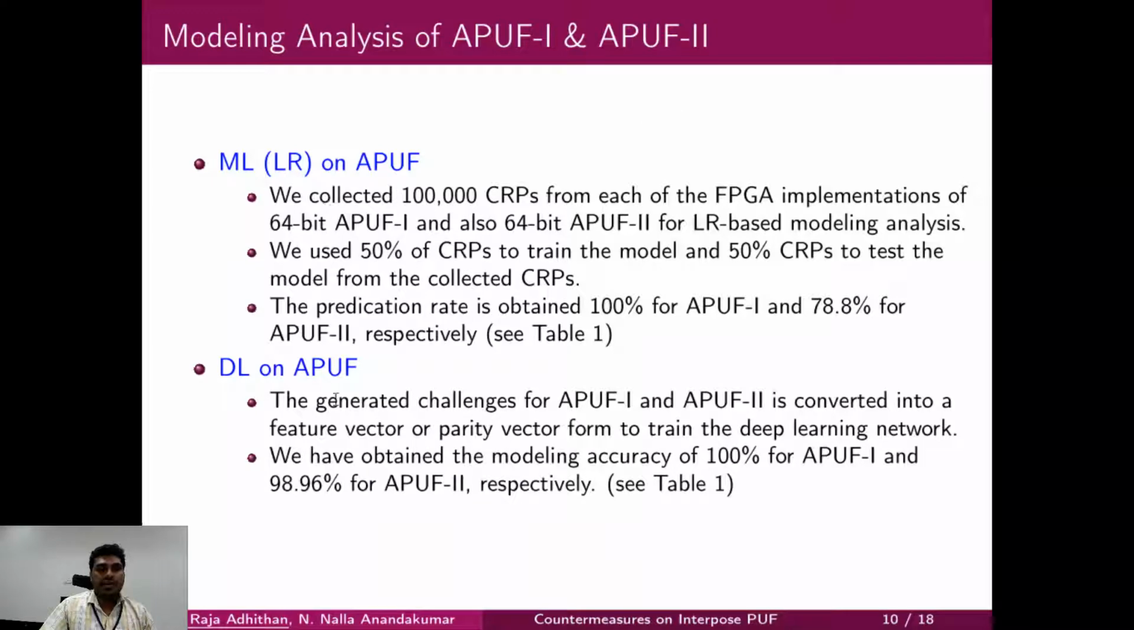Next slide, here we want to analyze this APUF 1 and APUF 2 using LR and DL. We implemented APUF 1 and APUF 2 for a 64-bit combination and collected 1 lakh CRPs. We split the CRPs for training and testing. We obtained a prediction rate of around 100% for APUF 1 and 78% for APUF 2 using LR. In the DL case, the deep learning algorithm, we obtained 100% for APUF 1 and 98.96% for APUF 2.